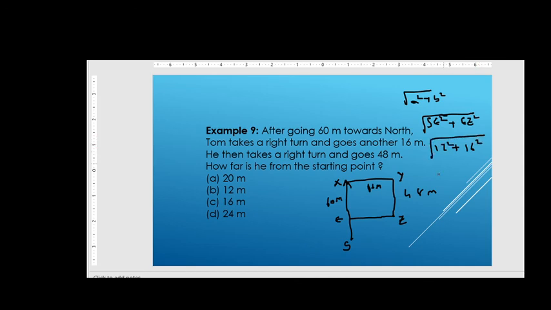So 12 square is 144, and 16 square is 256, right? So the addition of both is 400, and the answer will be 20, right friends? So the answer will be A.